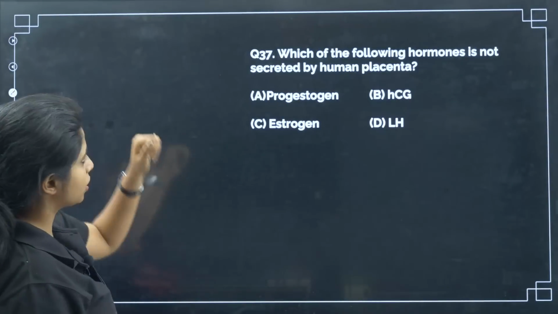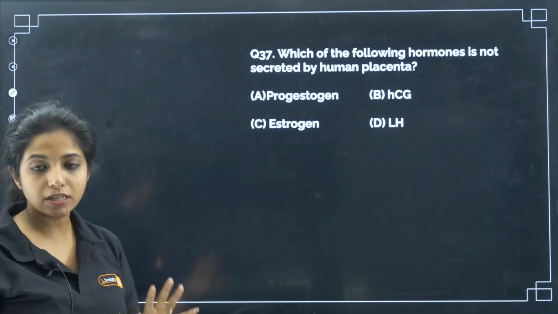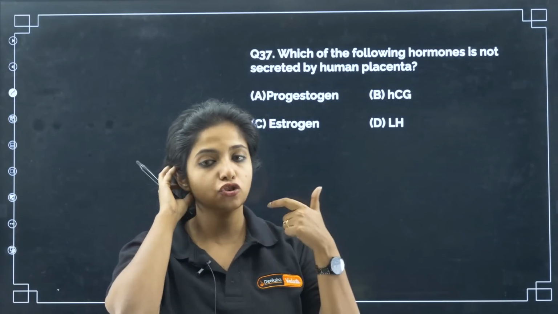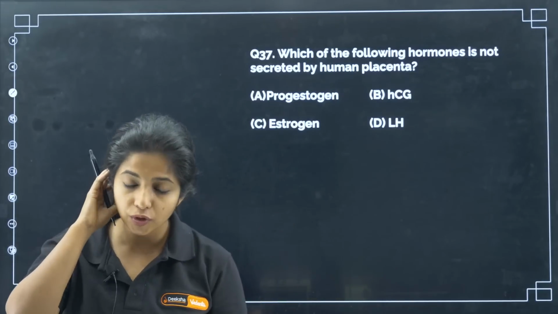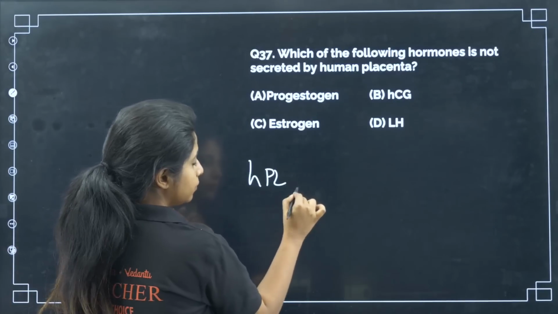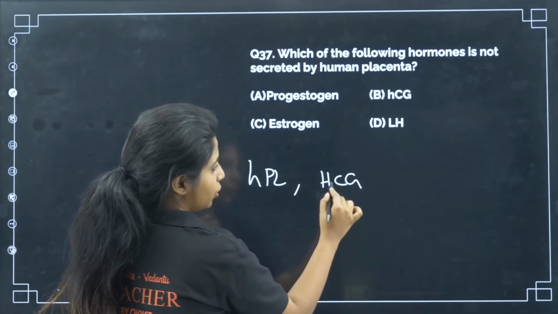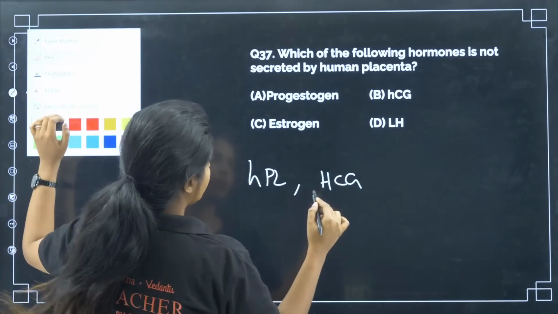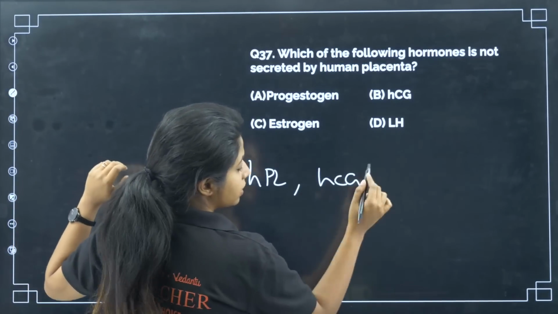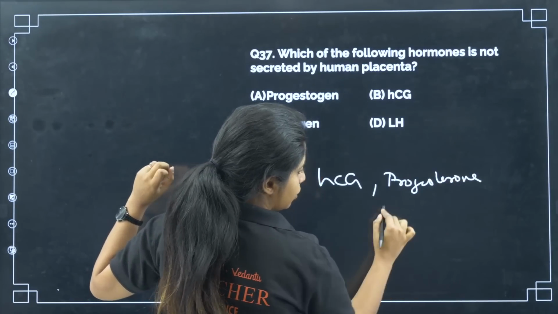Fine. Next question. Which of the following hormones is not secreted by human placenta? So human placenta only secretes 4 hormones. One is progesterone, estrogen, and then human chorionic gonadotropin and human placental lactogen. So HPL, HCG, and then you have progesterone, and then you have estrogen.